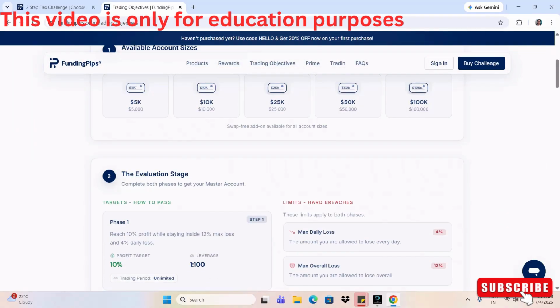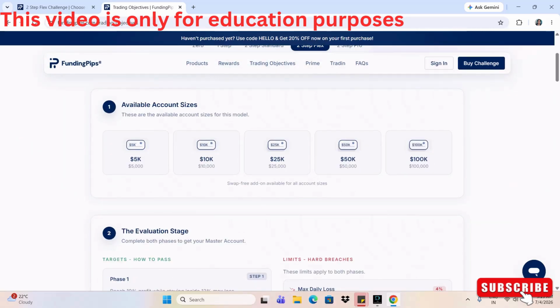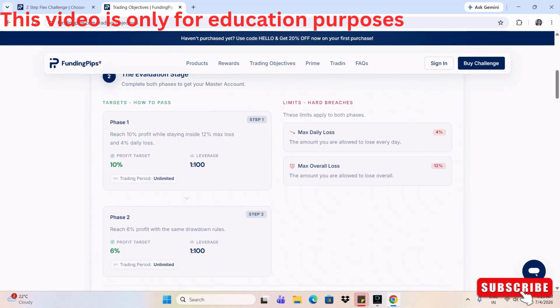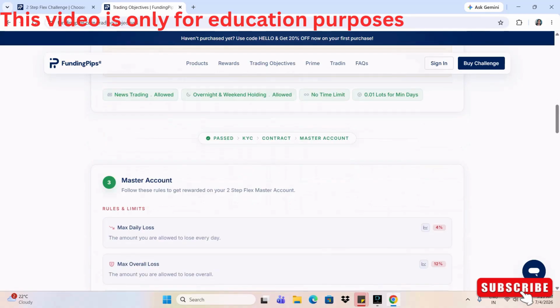Okay. And here, if you want to review it quickly, you can choose the account size and so on. So here they have given it better. And there are a lot of things on their account.